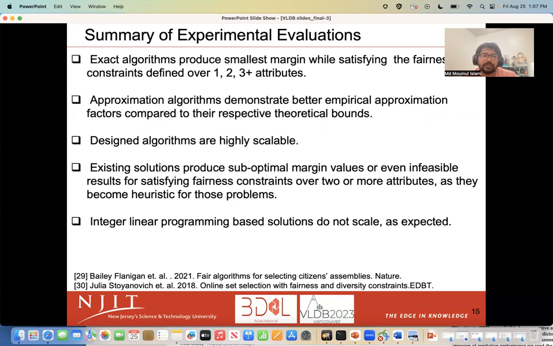The summary of our experimental evaluations is that the exact algorithms produce the smallest margin while satisfying the fairness constraints over 1, 2, or 3 plus attributes. Approximation algorithms demonstrate better empirical approximation factors compared to their respective theoretical bounds. Designed algorithms are highly scalable. Existing solutions produce suboptimal margin values or even infeasible results for MF multi 2 and MF multi 3 plus, as it just became a heuristic for these problems. Integer linear programming based solutions do not scale as expected.